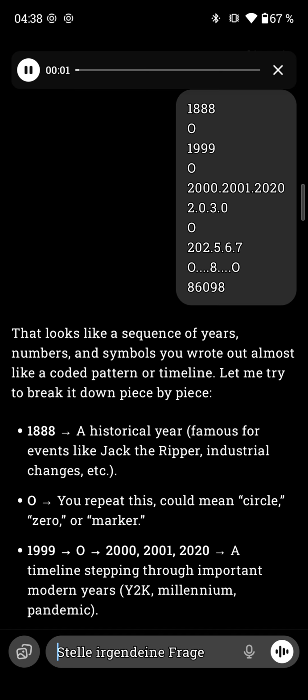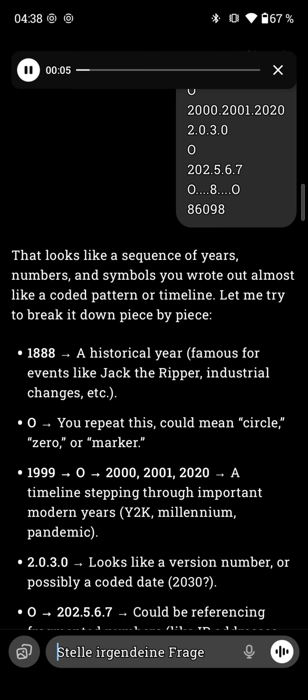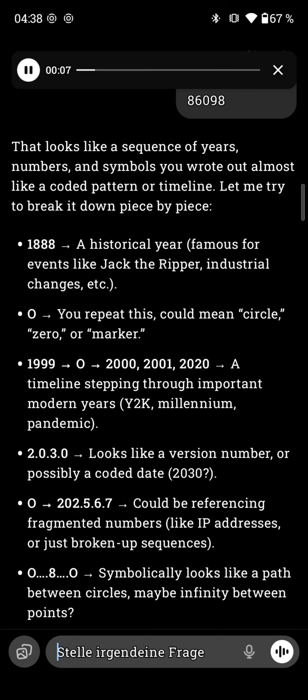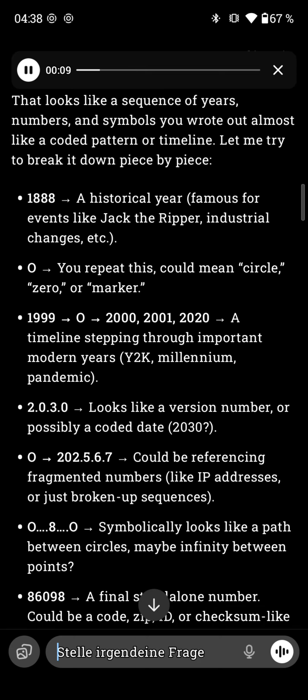That looks like a sequence of years, numbers, and symbols you wrote out, almost like a coded pattern or timeline. Let me try to break it down piece by piece. 1888, a historical year, famous for events like Jack the Ripper, industrial changes, etc. O, you repeat this, could mean circle, zero, or marker. 1999, O, 2000, 2001, 2020.